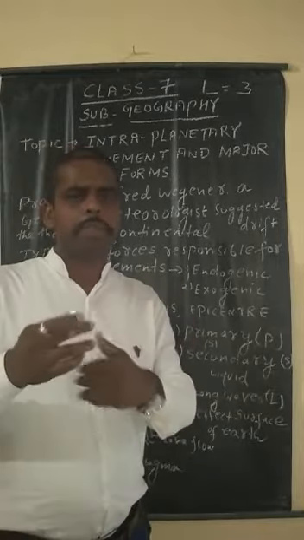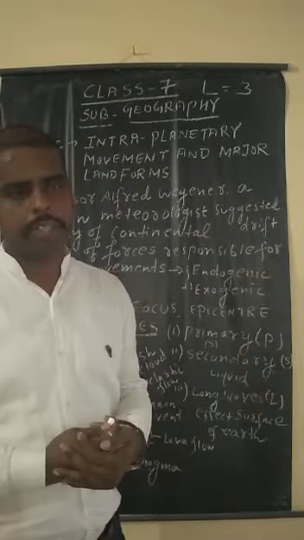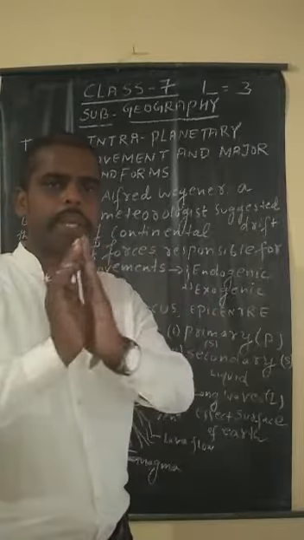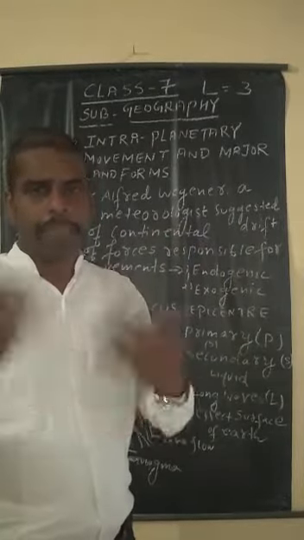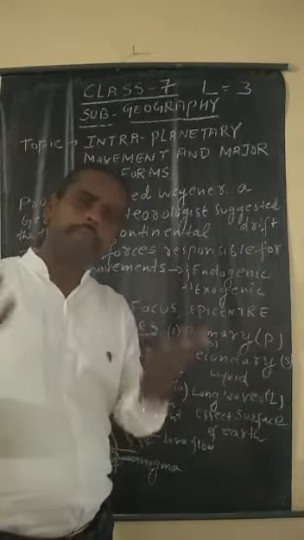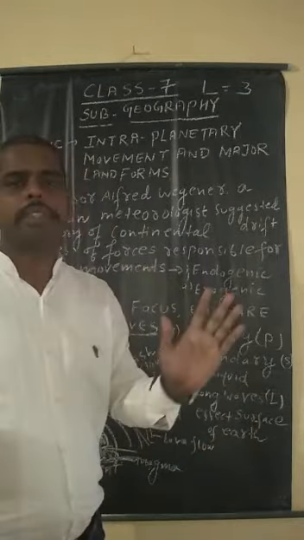An active volcano is one which erupts at regular intervals of time. A dormant volcano is just like a sleeping volcano. Suppose a man sleeps, he can wake up at any time. Just like that, a dormant volcano is in a sleeping mode, and when it erupts, there is no fixed time. So it is also an active part.